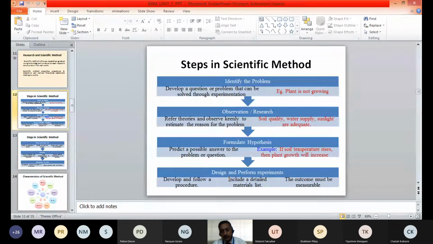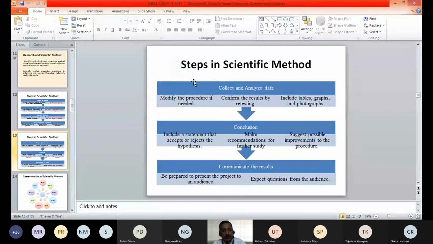So once we have formulated the hypothesis, we can design a particular experiment or design research for collecting the data and test the assumptions. Once that is done, the next step is collect and analyze data. We collect and analyze the data in respect of the assumptions we have made.